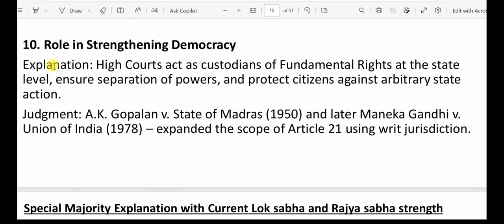Now, the High Court has a role in strengthening democracy because it strikes down unconstitutional laws or ordinances. That way it strengthens democracy. Here also we have important judgments, that is A.K. Gopalan versus State of Madras, 1950, and later Maneka Gandhi versus Union of India, 1978, which expanded the scope of Article 21 using the writ jurisdiction.